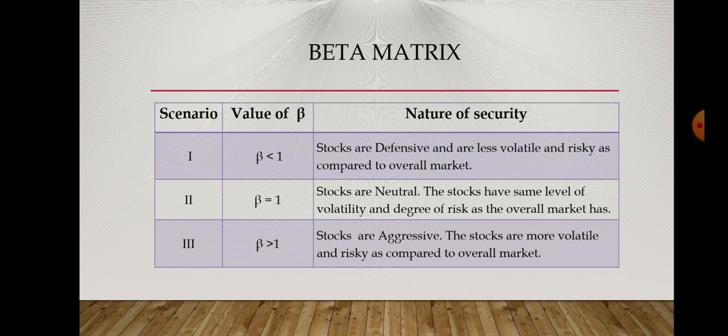If beta is greater than 1, what does it indicate? It indicates the stocks are aggressive. The stocks are more volatile and riskier as compared to the overall market, and there is a probability that we will get a higher return as compared to the market index. So what does the beta matrix tell? It tells whether the security is more aggressive, less aggressive, or the level of risk is the same as compared to the market index.